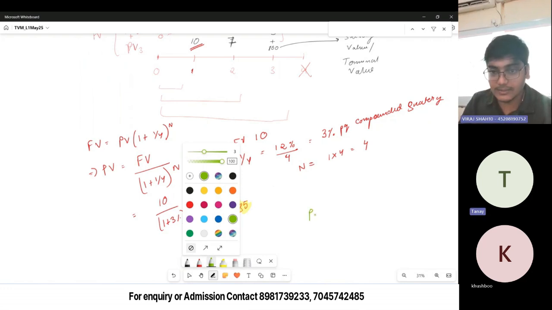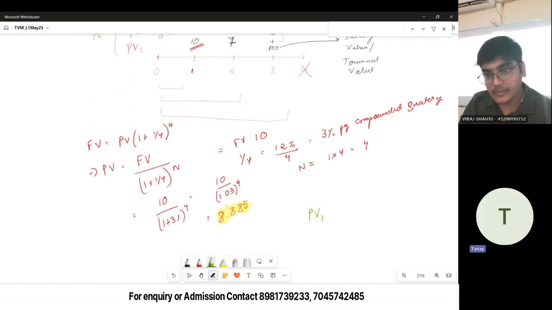Just one second. I pressed N as 4. Then how do I press for the PV? Oh, sorry, I have to press compute also. Correct. CPT and then PV. So 8.8849, right? It came, but I've got it in negative.